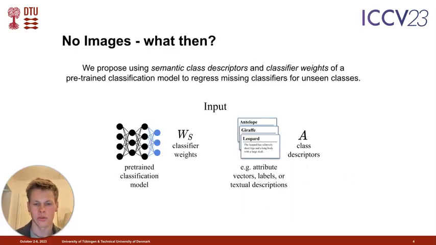For our approach in this work, we therefore set out to find if we can find visually discriminative information in the pre-existing classification weights of the given network and attempt to generalize from these in order to infer new classifier weights for the unseen classes. We do this similarly to the classical zero-shot learning literature by leveraging class-wise semantic descriptors from seen and unseen classes as our learning signals by pairing classifiers with their corresponding semantic descriptors.